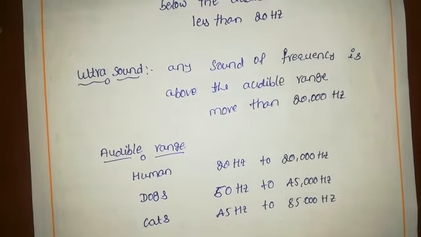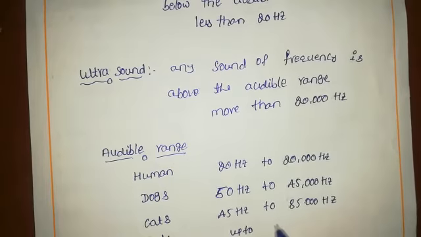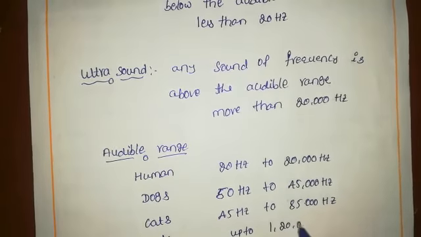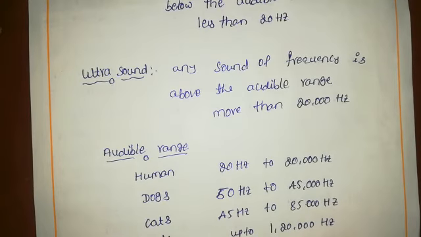Next, bats. In bats the audible range is up to 1,20,000 hertz. Next, dolphins.